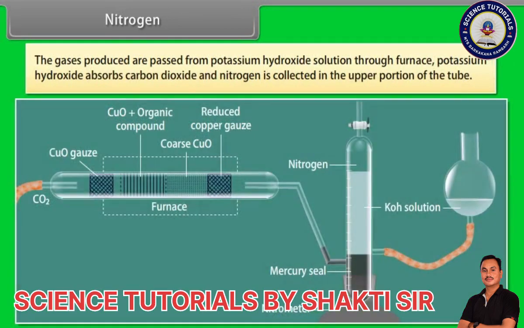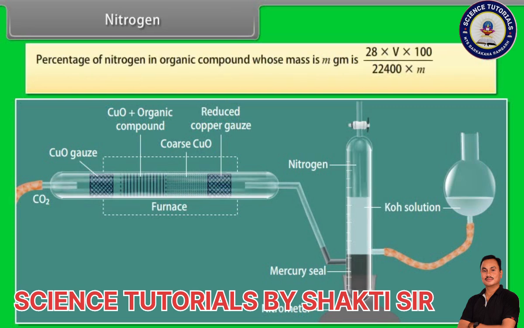The gases produced are passed through potassium hydroxide solution through a furnace. Potassium hydroxide absorbs carbon dioxide and nitrogen is collected in the upper portion of the tube. Percentage of nitrogen in organic compound whose mass is m gm is 28 into V into 100 divided by 22,400 into m, where V is the volume of nitrogen at STP.